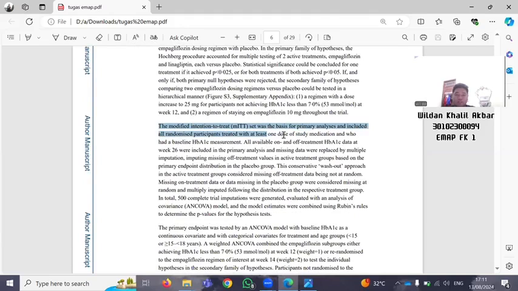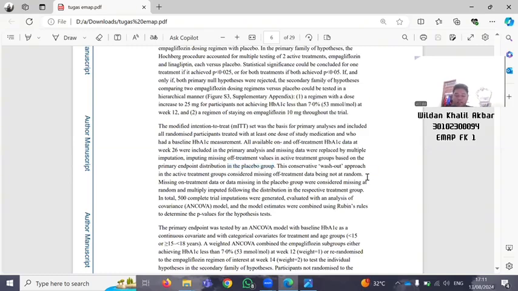The modified intention to treat set was basis for primary analysis included all randomized participants treated with at the last dose of the study medication and who had baseline HbA1c measure all available on of the treatment HbA1c that week 26 was include primary analysis in the placebo group. This is the 12B.